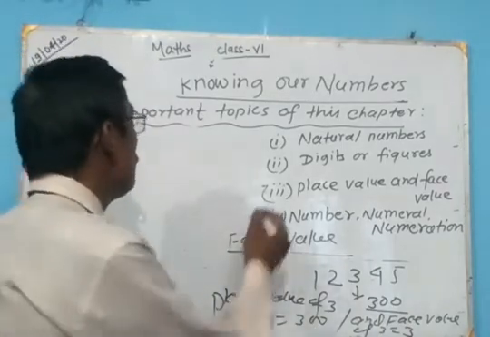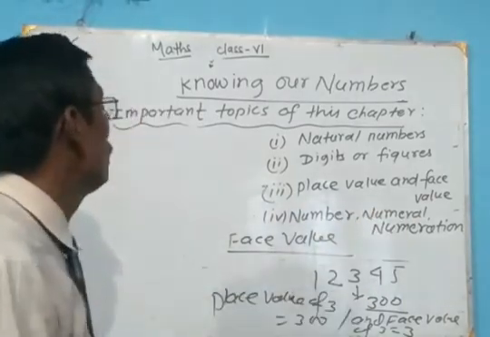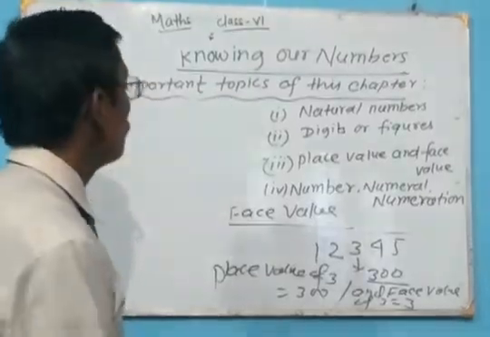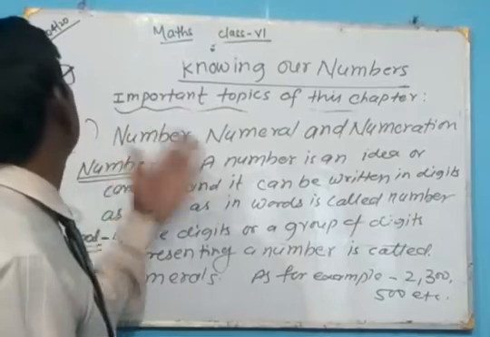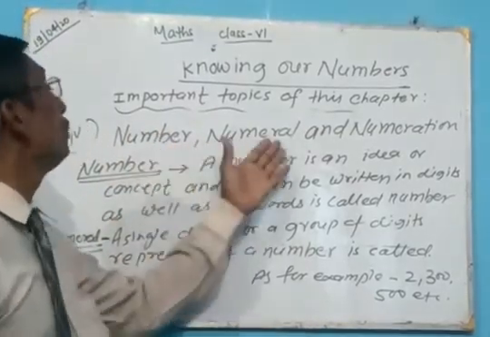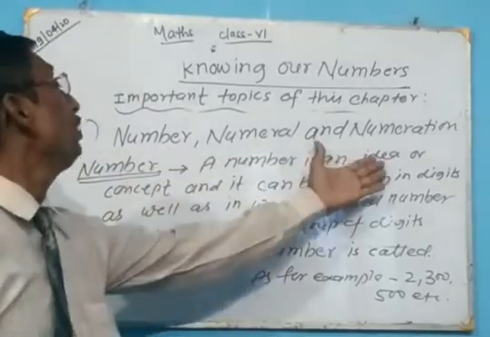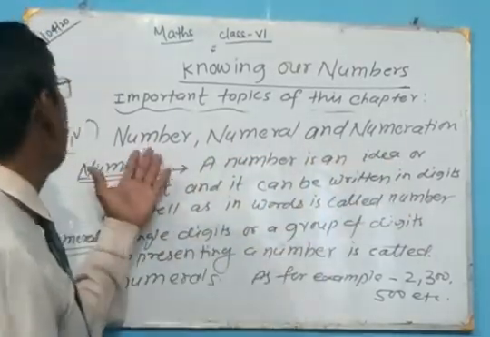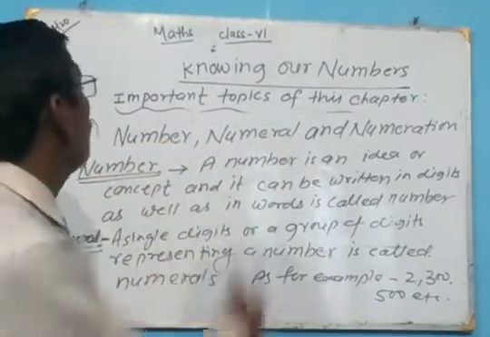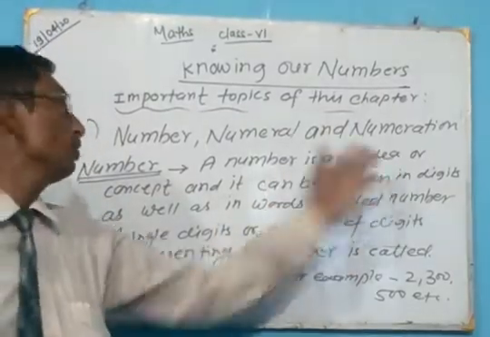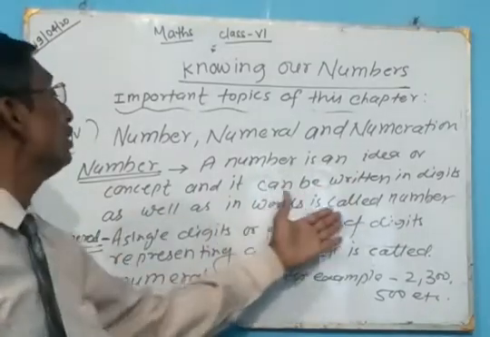Then come to the next point, number, numeral and numeration. What is a number? What is a numeral? And what is numeration? There are big differences between them. A number is an idea or concept, and it can be written in digits as well as in words.